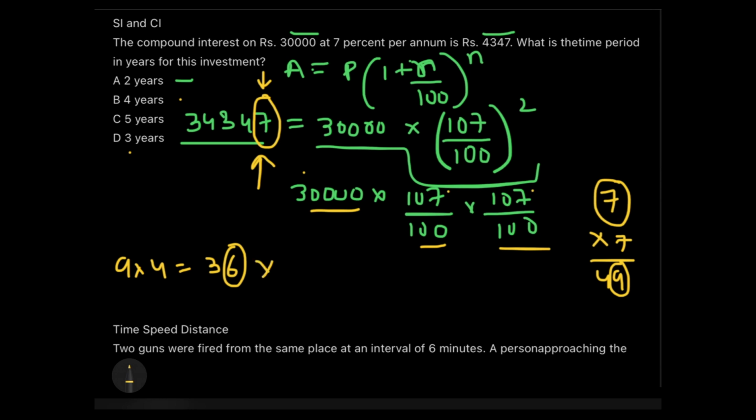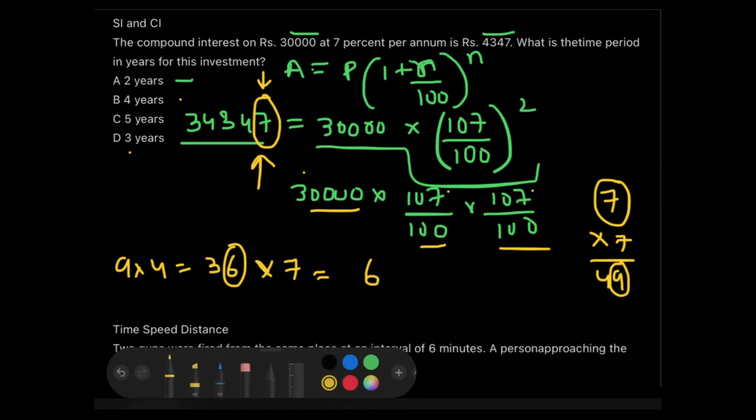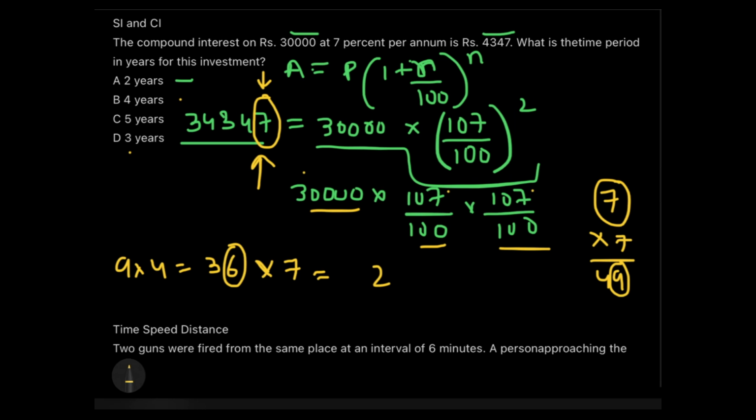Now 6 into further 7. That will give me 56 again. Oh, sorry, I'm so sorry. It will give me 42. So again 2 is the last digit. So is it required? No, I need 7.